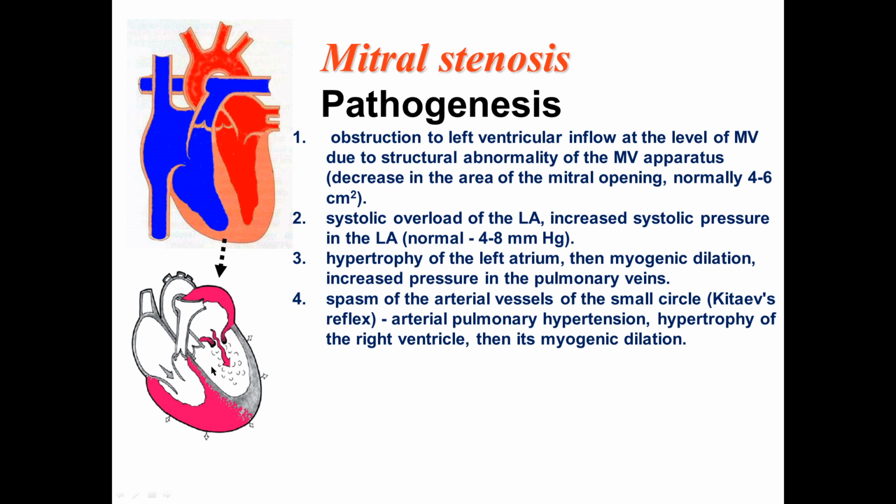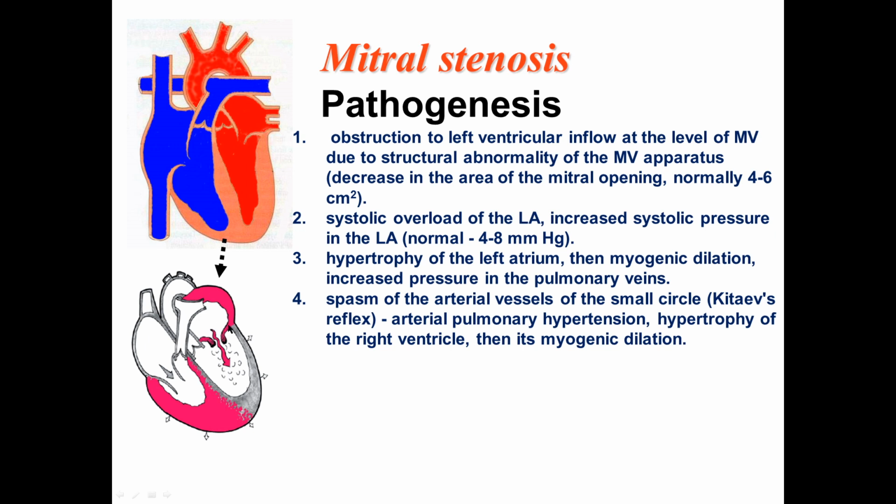Obstruction to left ventricular inflow at the level of mitral valve due to structural abnormality of the mitral valve apparatus causes decreasing in area of mitral opening. That means that it causes systolic overload of left atrium. Overload of left atrium causes increasing systolic pressure, which in normal condition is not more than 8 millimeters Hg. At the beginning, of course, it will be compensated by hyperfunction and hypertrophy of left atrium, but day by day develop myogenic dilation and increasing pressure in pulmonary veins.